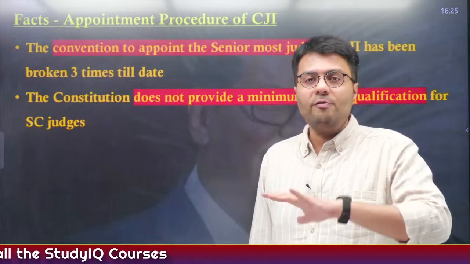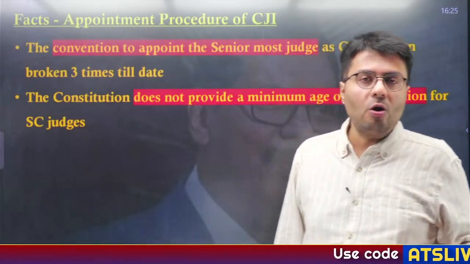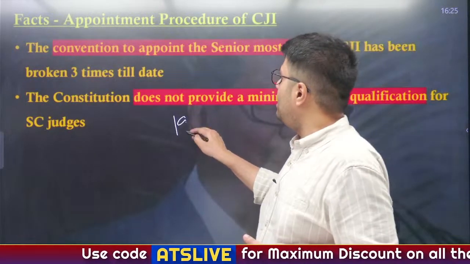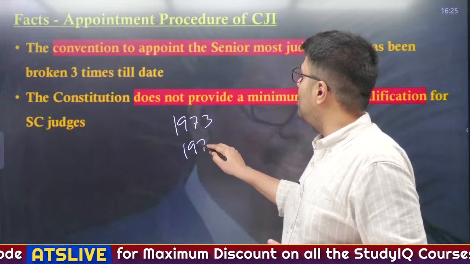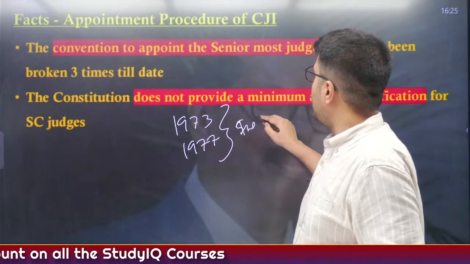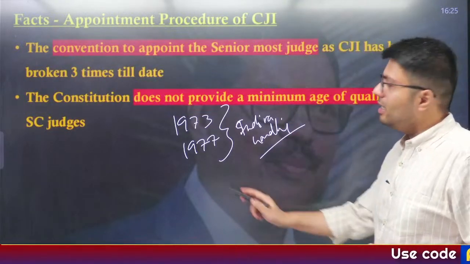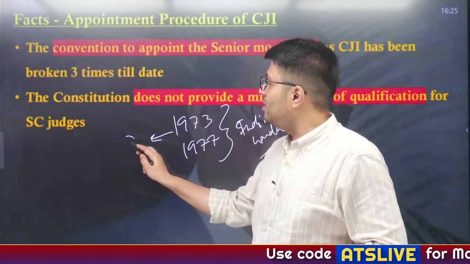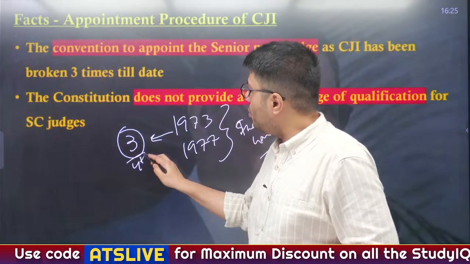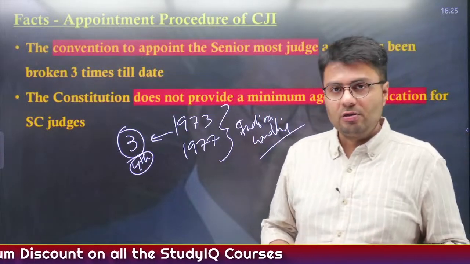First in 1964, when the senior most judge was very ill, so he could not take the office, and another person was appointed. The next 2 times were in 1973 and in 1977, and both happened when Mrs. Indira Gandhi was India's Prime Minister. In 1973, she superseded 3 senior most judges of the Supreme Court and appointed the 4th senior most judge, Justice A.N. Ray, as the next Chief Justice of India.